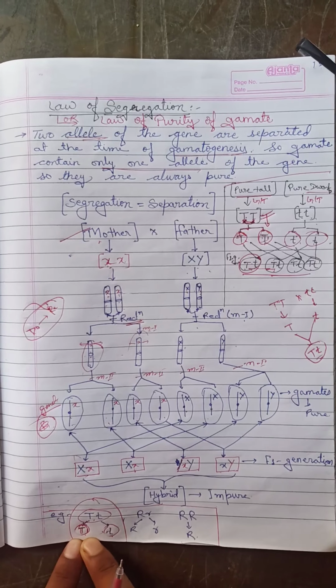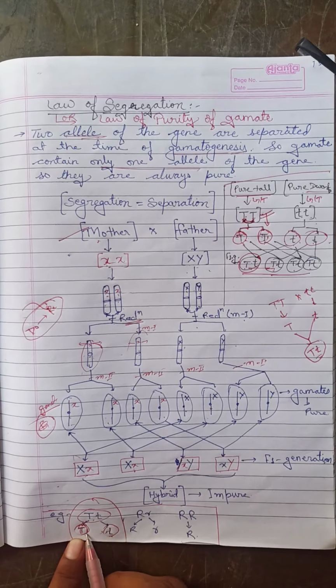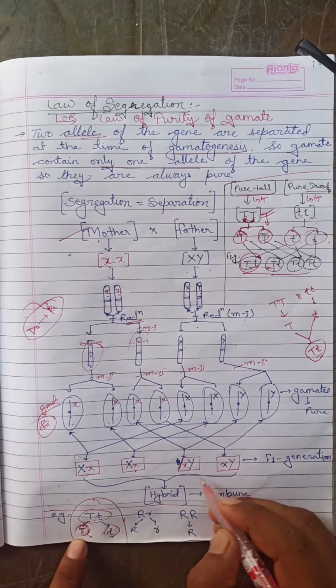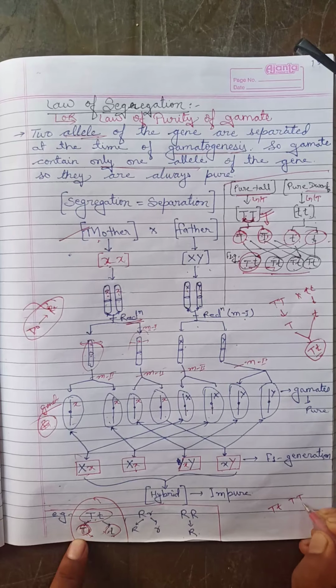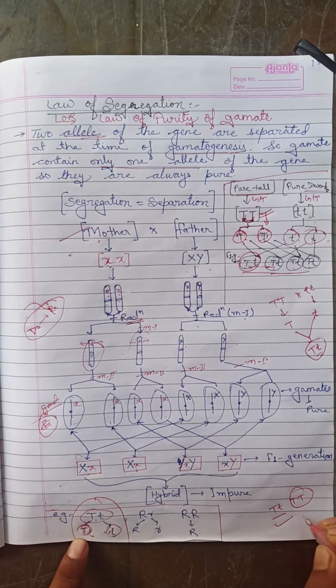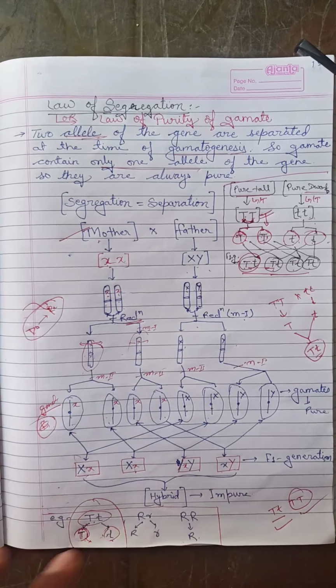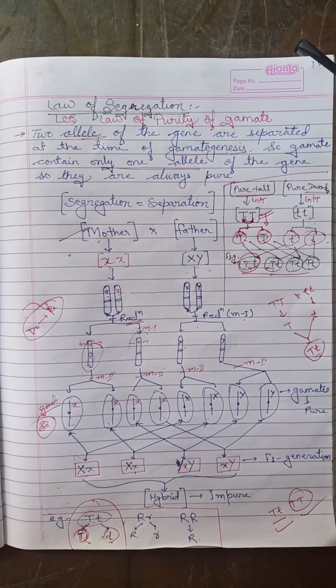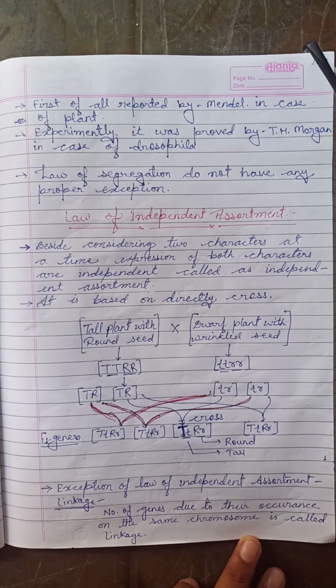When it crosses together with different types of gamete, the reaction happens as either capital T or small t or capital T. In this it is an impure form while that is a pure form. This is the law of segregation. Is it clear?